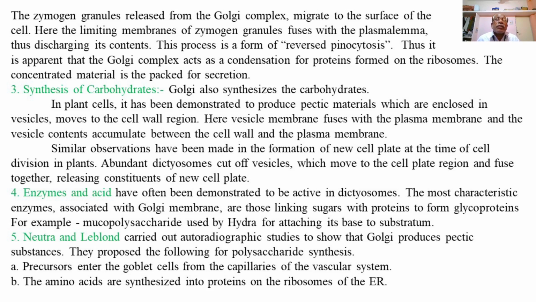This process is a form of reverse pinocytosis.